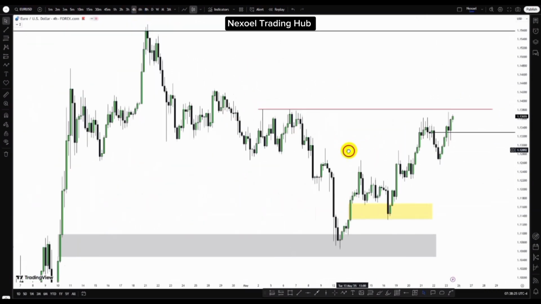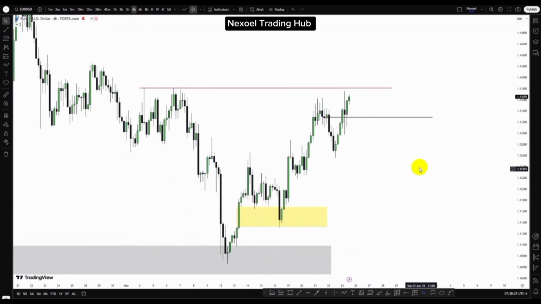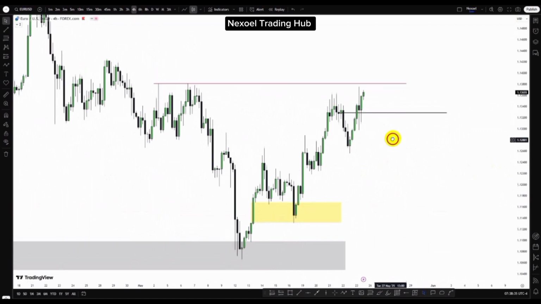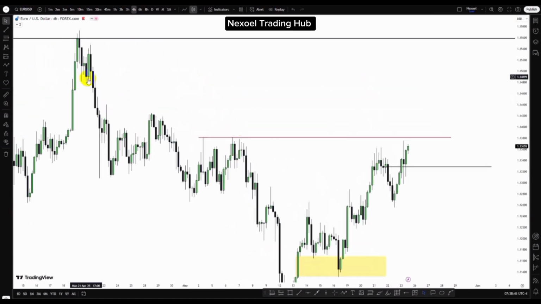So here in the 4-hour time frame, what we can clearly see is the daily bullish order block marked from the daily time frame. And here in the 4-hour, we have this buy side liquidity, relatively equal high points, or these are actually equal high points. So we have drawn liquidity here to the upside. We have this supply zone here, a zone we're anticipating to see how price would possibly trade to the upside into this bearish order block.